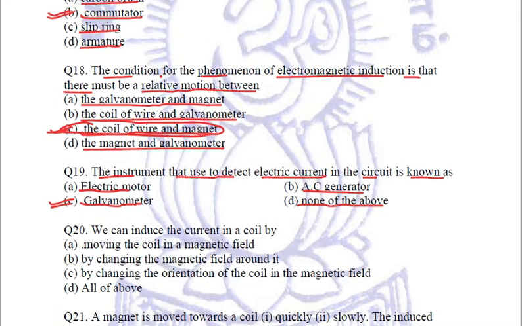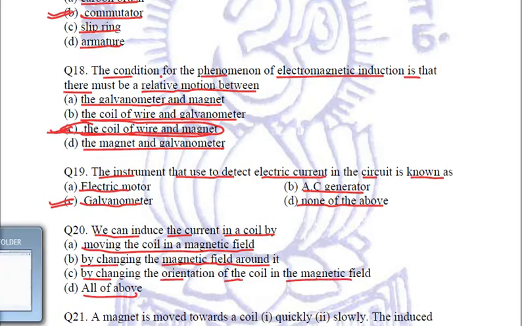Next question is, we can induce the current in a coil by moving the coil in a magnetic field, or by changing the magnetic field around it. The third option is by changing the orientation of the coil in the magnetic field. Fourth option is all of the above. Now we can induce the current in the coil by moving the coil in a magnetic field.